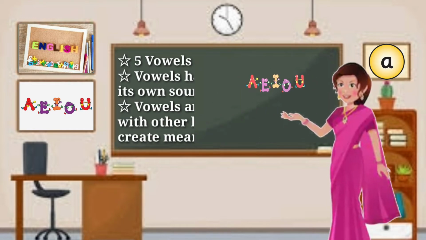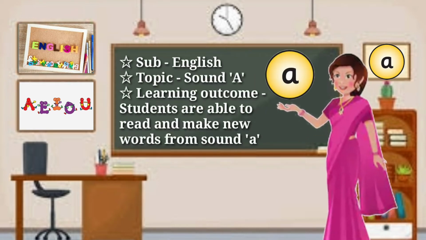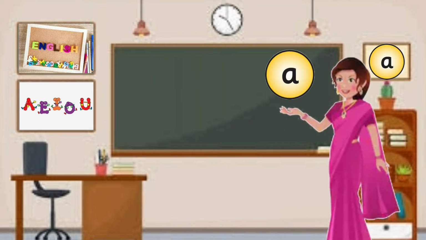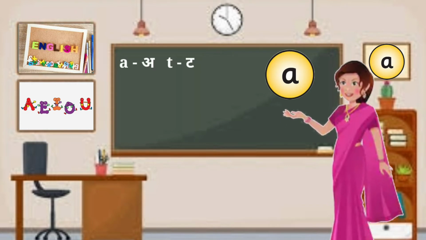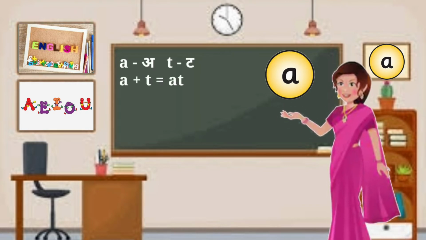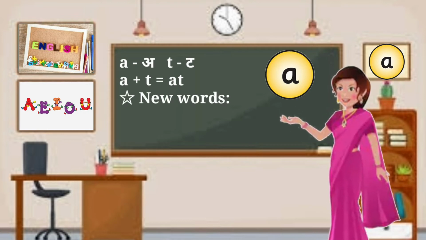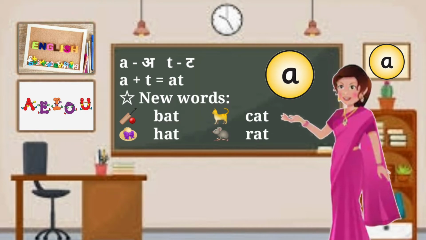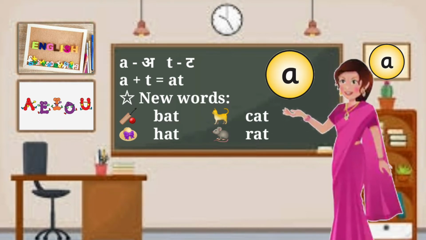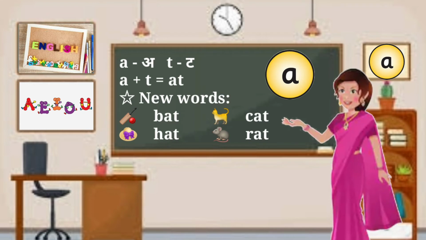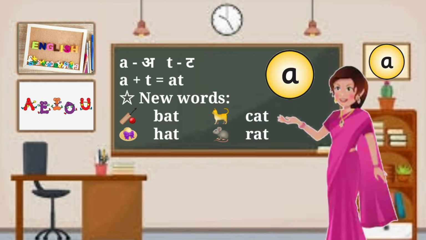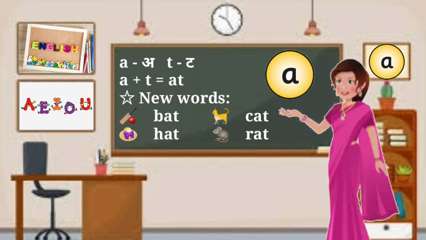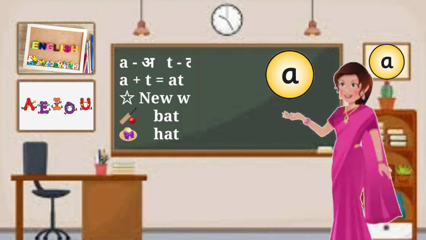Today we learn about the sound of A. The sound of A is A and the sound of T is T. So when A is combined with T, then we read it as at. Now we make the words from at: B-A-T, bat; C-A-T, cat; H-A-T, hat; R-A-T, rat.